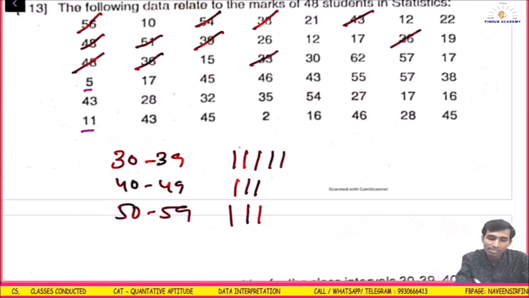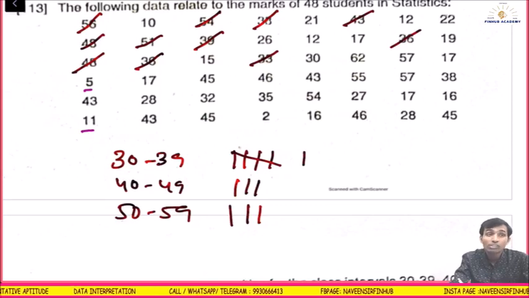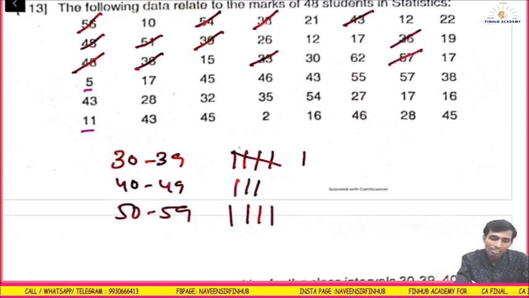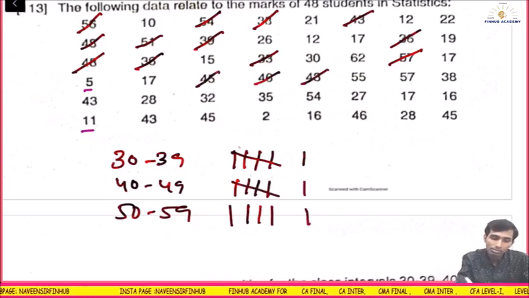Whenever it is the fifth data, put a cross, so that you make a bunch of 5. 30 will come here, therefore it is called inclusive. 62 will not come, 57 will come here, 5 will not come, 17 will not come, 45 will come here, 46 will come here, 43 will come here, 55 will come here, we'll put a cross here.